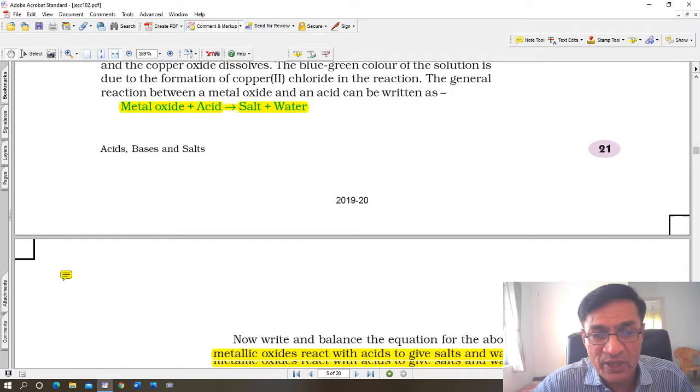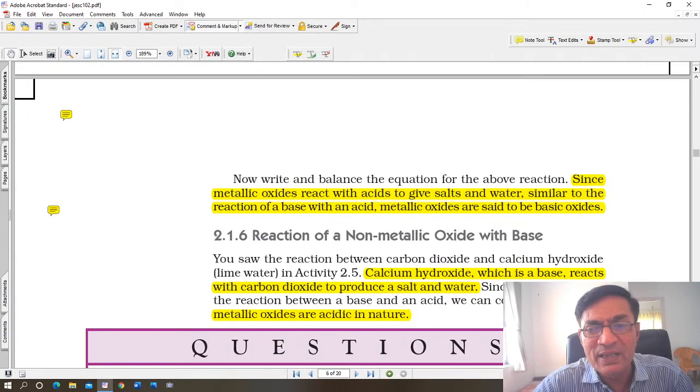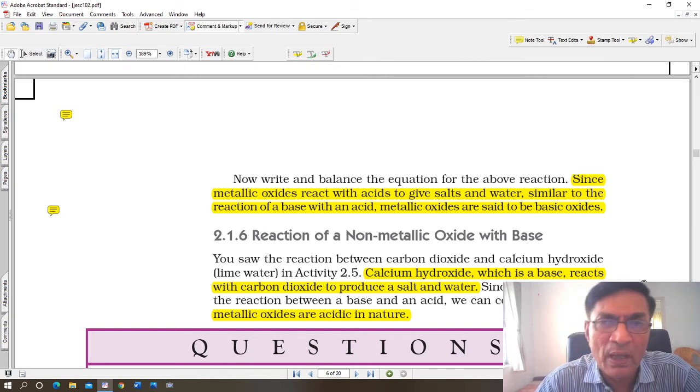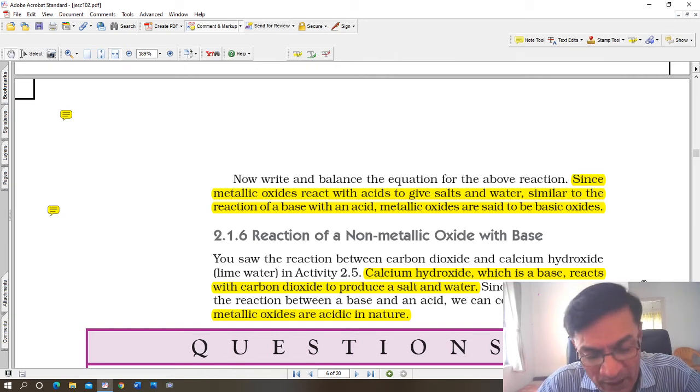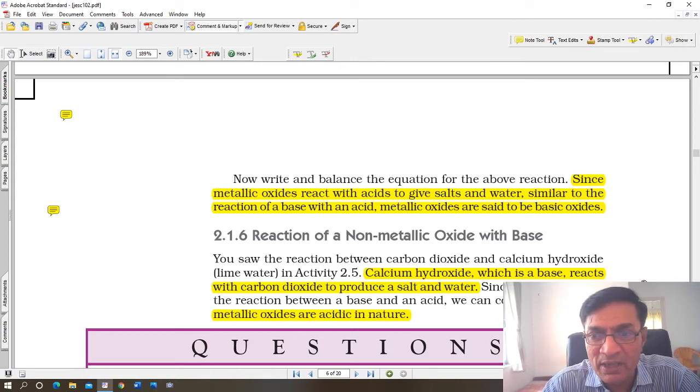Alright, let's carry on. Now write the valence equation for the above reaction. Acid plus base gives salt and water. Magnesium oxide, an oxide of the metal, plus an acid HCl gives magnesium chloride MgCl2 plus water. Now write and balance the equation for the above reaction. Since metallic oxides, MgO, react with an acid to give the corresponding salt and water, similar to the reaction of a base with an acid, metallic oxides are said to be basic in nature.